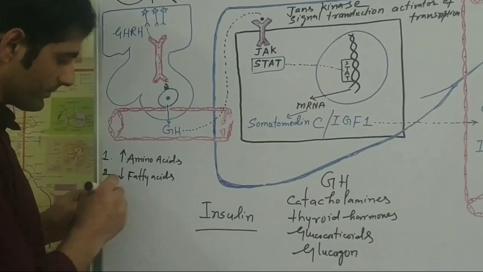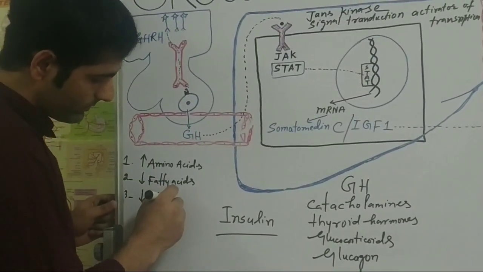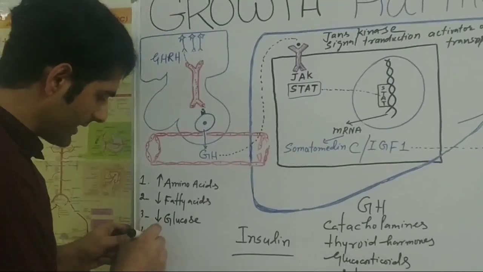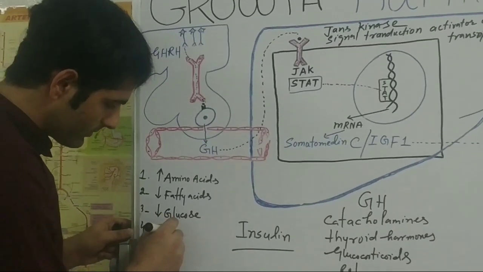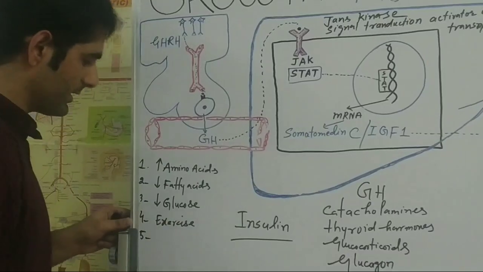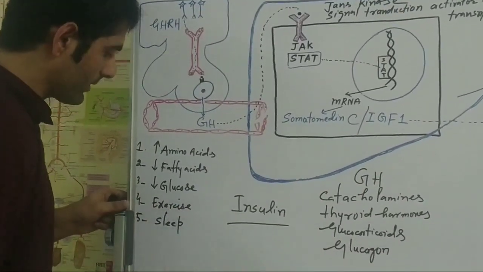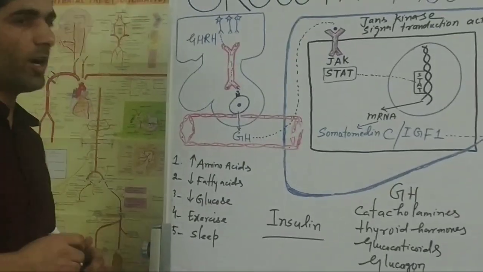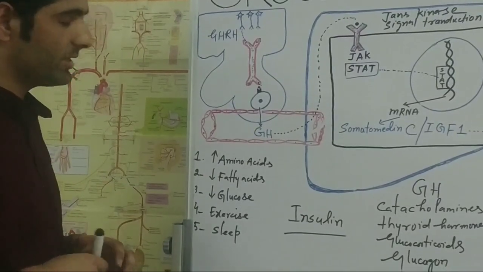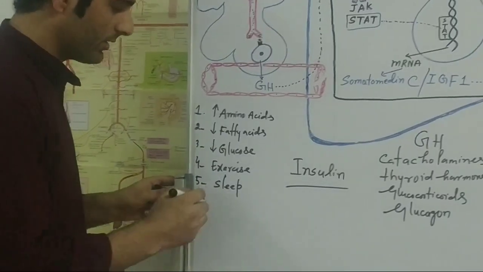Third factor is there is decrease in glucose in the blood. That is hypoglycemia. The fourth factor is exercise. Fifth one is sleep. During the daytime, the growth hormone is secreted in very small amounts, and during the night, the growth hormone is secreted in high amounts. Now, the sixth factor is stress,